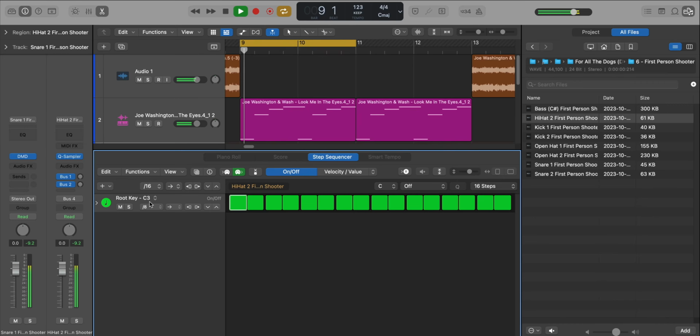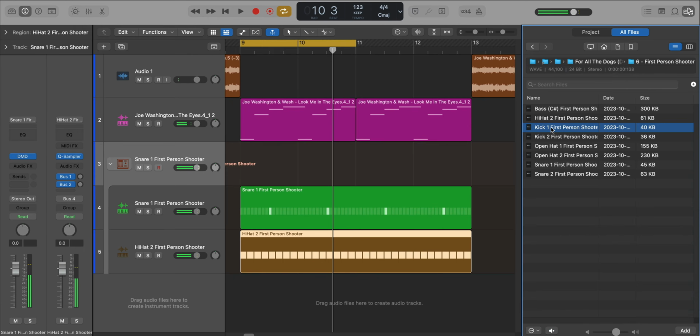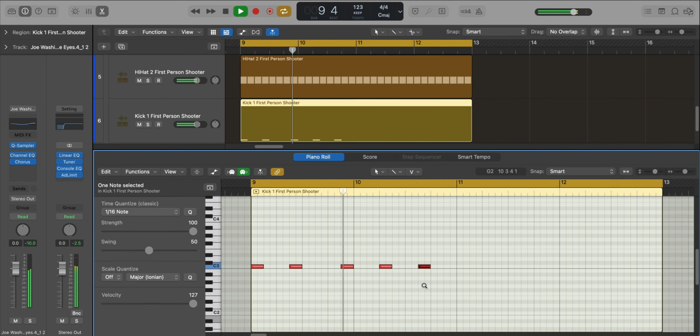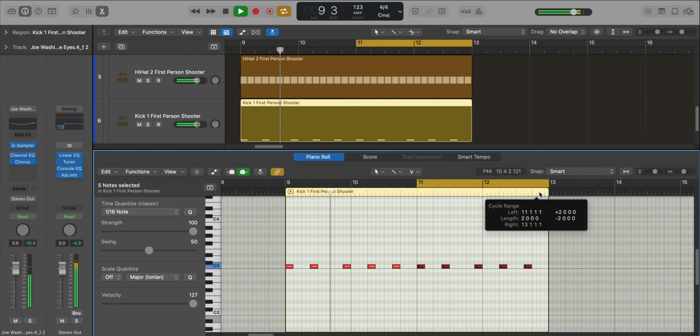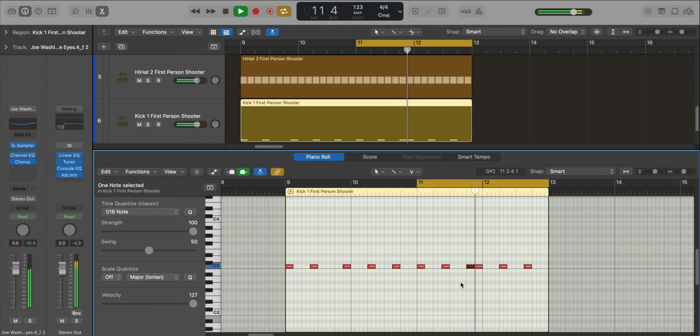Next, let's get to the hi-hat. Let's bring in the kick. So that's the kick right there.